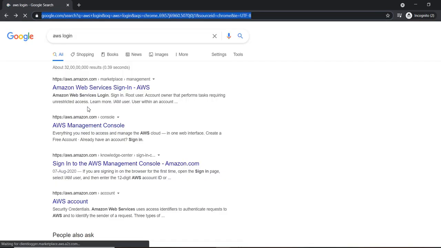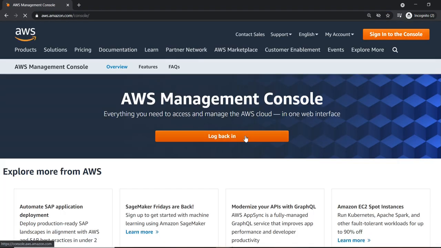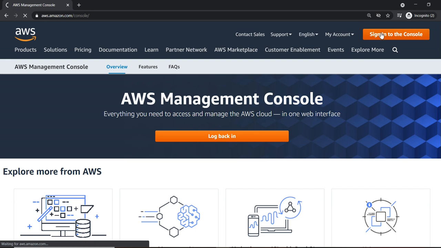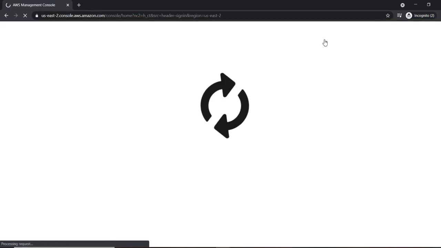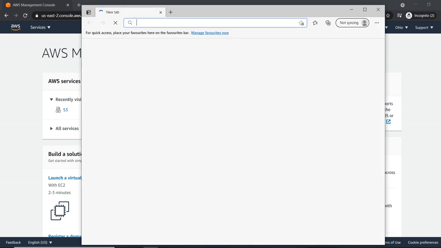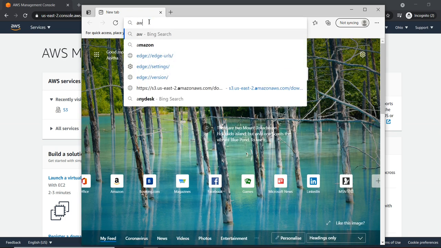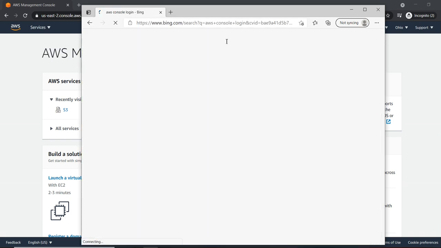Let us go back again. Management console we need to log in. Sign into the console. I think we have already logged in with test user one, so it is taking the same in the new incognito window also. For this, we will go to the Edge, AWS console login.